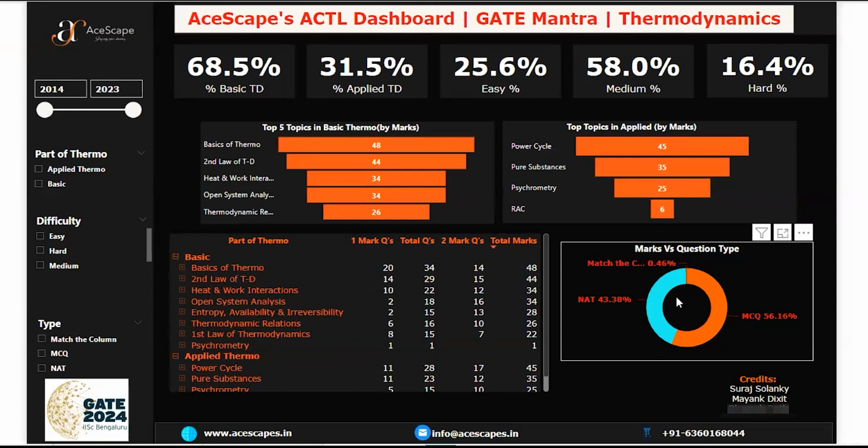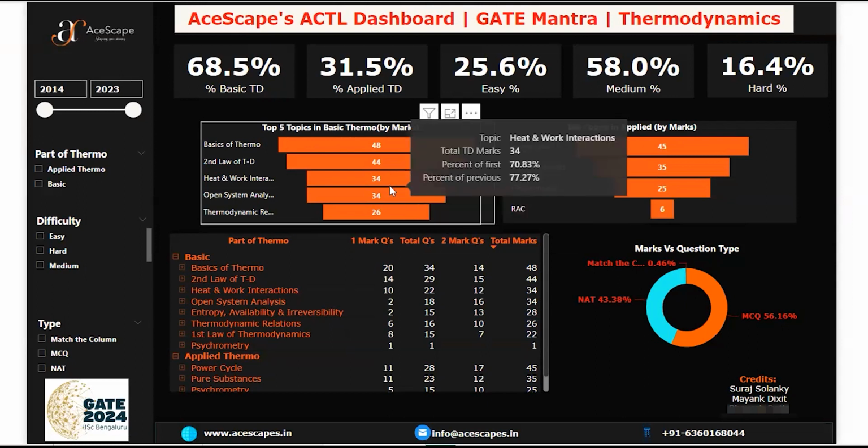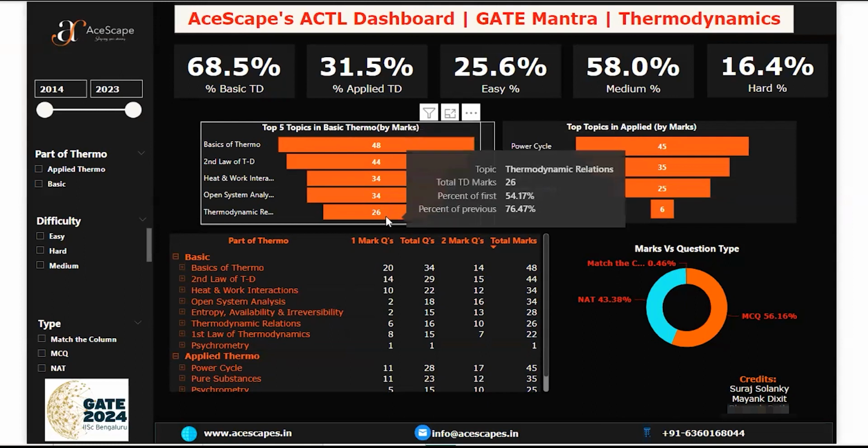Yes, sir. Now, top 5 topics of thermodynamics for the basic thermodynamics. The basics of thermo carries 48 marks, the highest in the entire paper. Then coming to the 44 marks by second law. Then heat and work energy transfer. Then open system analysis. Then thermodynamic analysis.